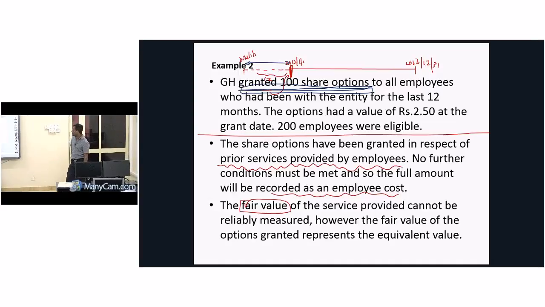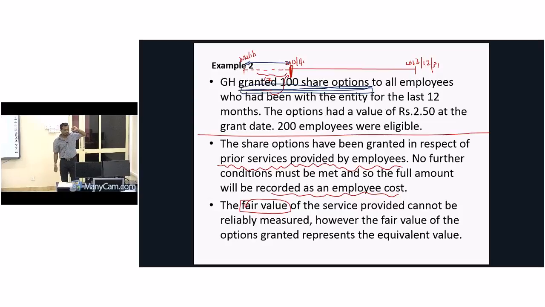Let's assume that's the market price per share. Very simple. This offer is made based on prior service. No condition to be satisfied in the future. If you have completed one year in the organization, you are eligible to take this.